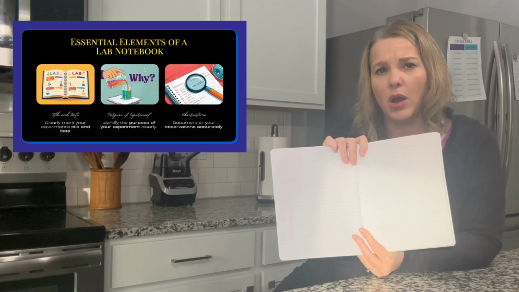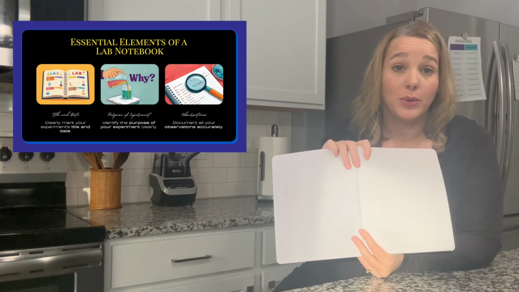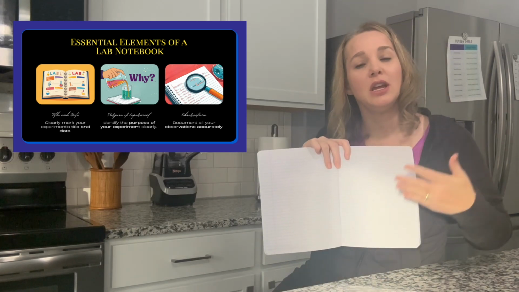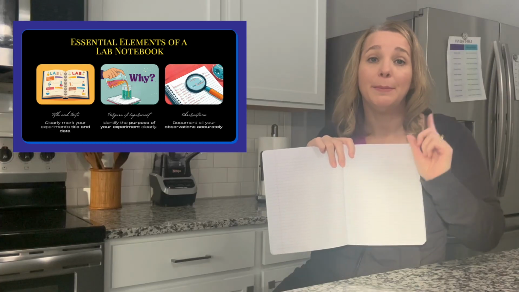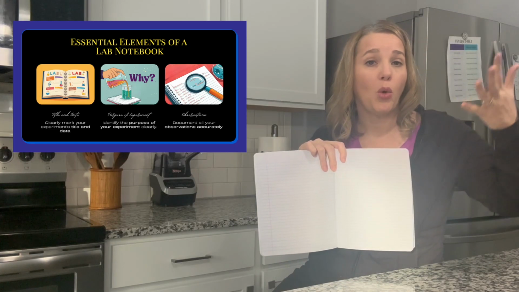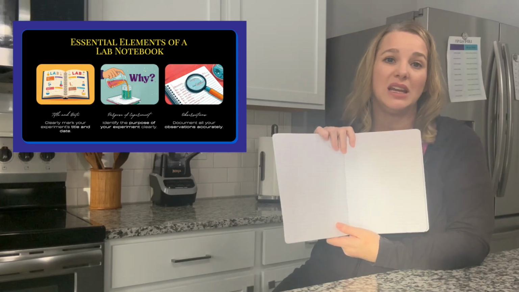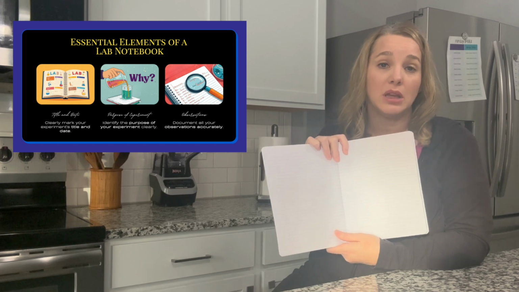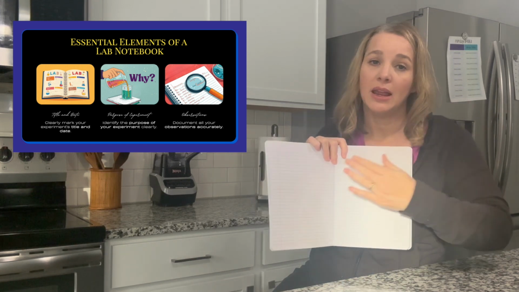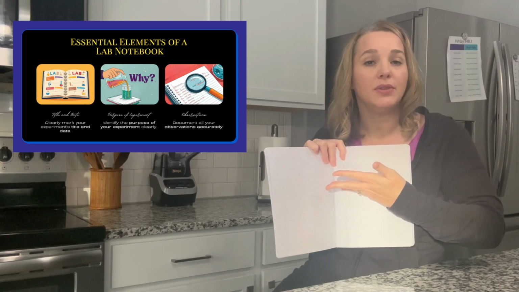So let's talk for a second about why we're even creating this chemistry notebook. So for one, I want you to keep notes of what we're talking about so you can have terms and important things that you learned so you can go back and remember them. But also, it's a practice that actual professional chemists do, and really all scientists keep detailed notes. And so some of the important things that they keep note of are what they're doing, when they did it, why they did it, and then our next piece, which will be observations.